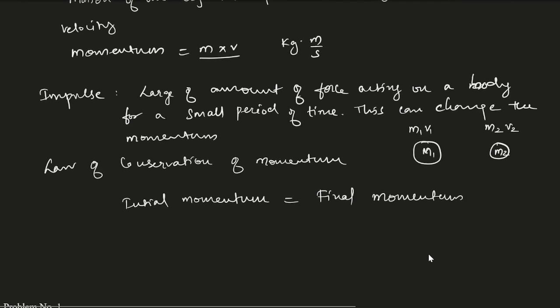So the formula for this will be m1 u1 plus m2 u2, where u1, u2 are the initial velocities of both the bodies, equal to m1 v1 plus m2 v2, where v1, v2 are the final velocities.